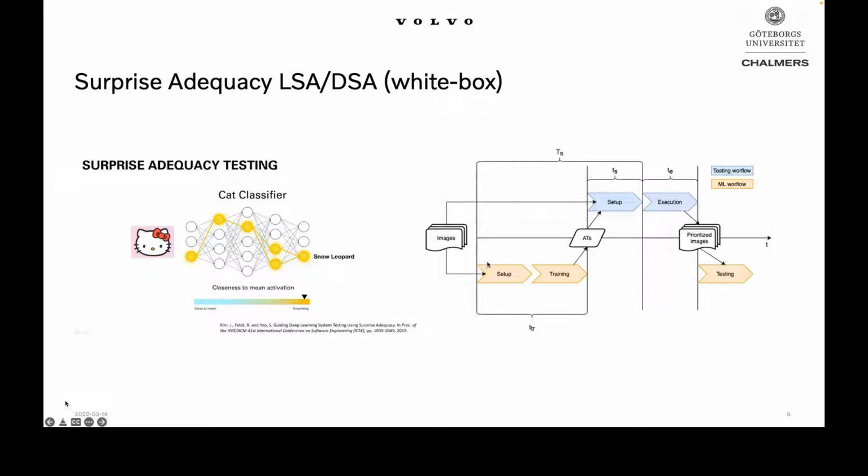The idea of this picture is to show that we set up and execute this prioritization only after we train the model. We cannot start it early because we need this trained model to get the activation statistics, or activation traces. Only after that can we execute the prioritization, and then we get prioritized test inputs, or images in this case, for example, and then we start testing. So this is the white box technique.